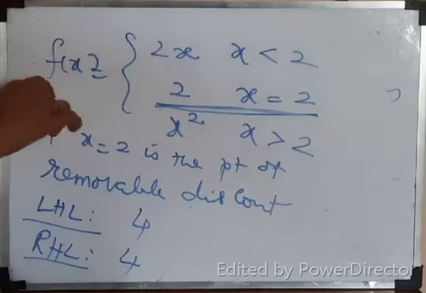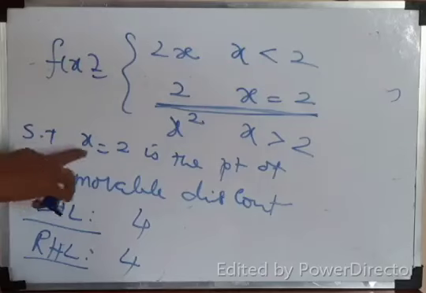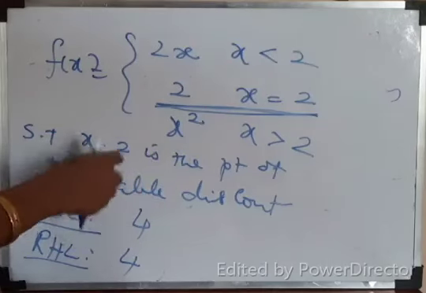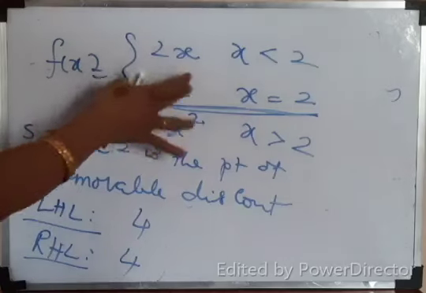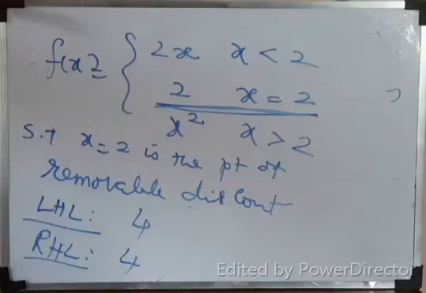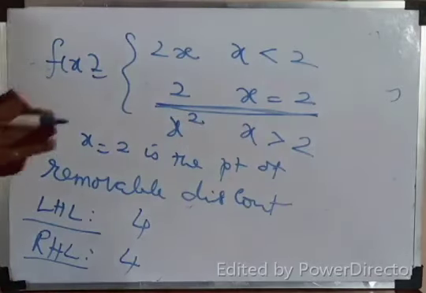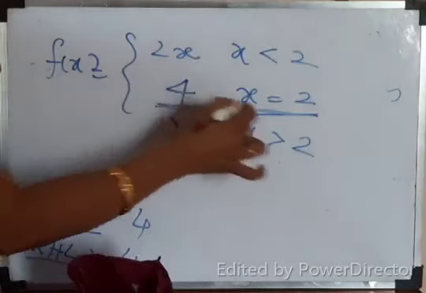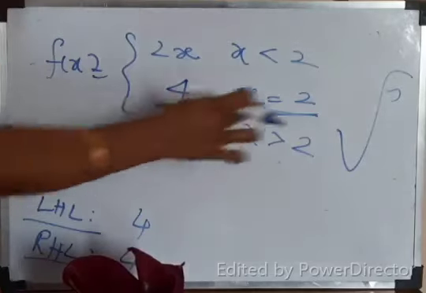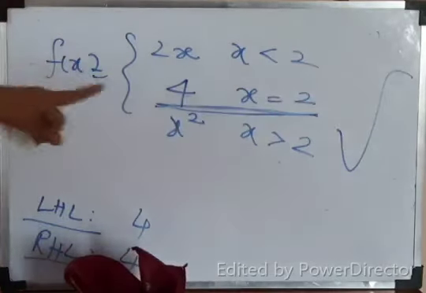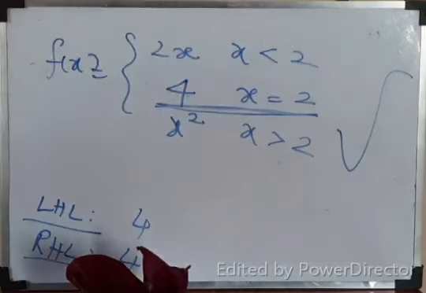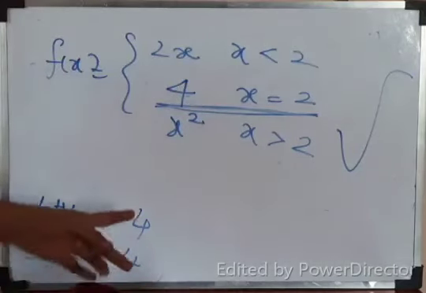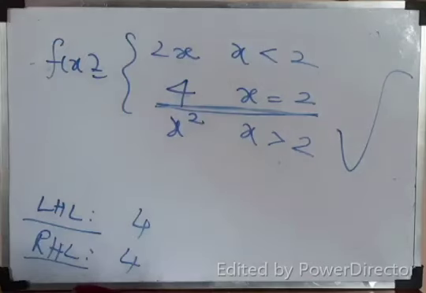But if you re-modify the question, x equal to 2 is the point of removable discontinuity. Yes, if instead of 2, you write 4, then it is continuous. Correct? How will you remove the discontinuity? By rewriting the question as 4. That's all. Do you understand? If you rewrite the question with 4 instead of 2, the function is continuous. You understand? That's all, children. So, removable discontinuity. Am I clear enough?